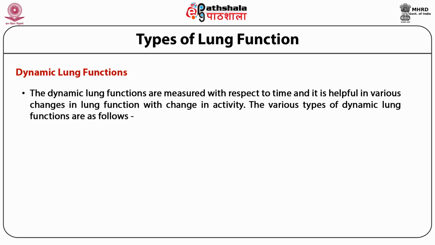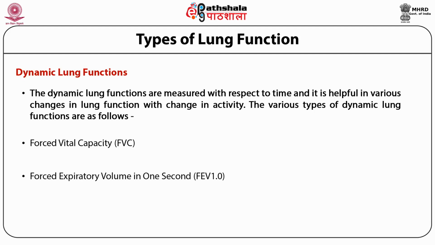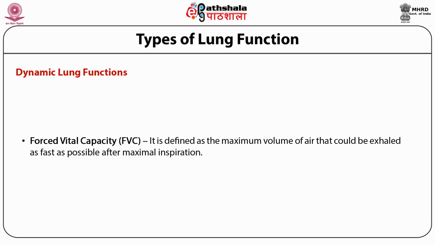The different types of dynamic lung functions are forced vital capacity, forced expiratory volume in 1 second, and the maximum voluntary ventilation. The forced vital capacity, that is FVC, may be defined as the maximum volume of air that could be exhaled as fast as possible after a maximal inspiration.